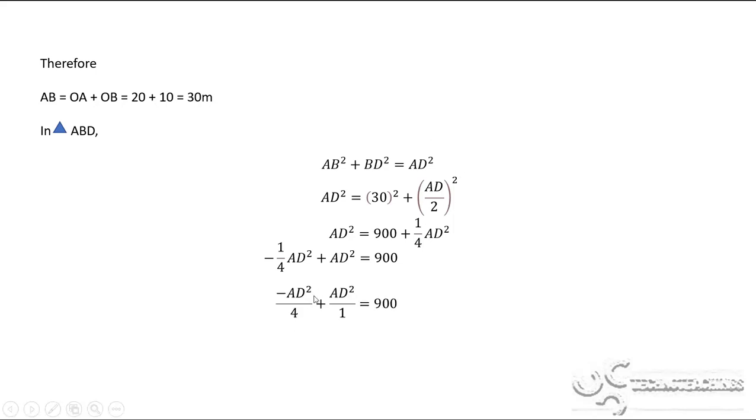Then minus AD square upon 4 plus AD square upon 1 equals 900. Taking the LCM, I got minus AD square plus 4 AD square upon 4, which is equal to 900.